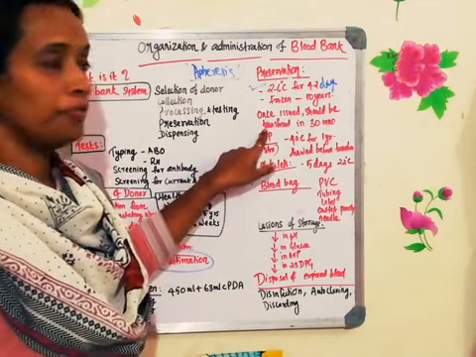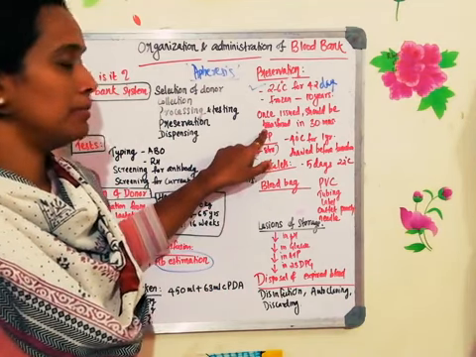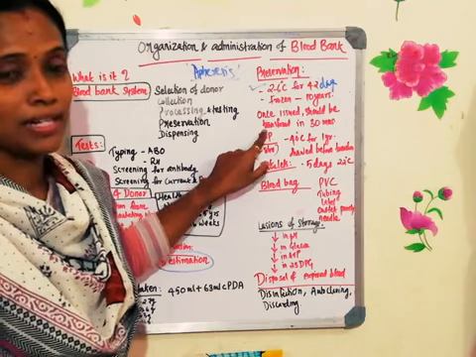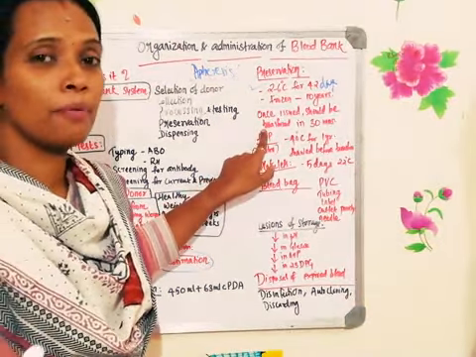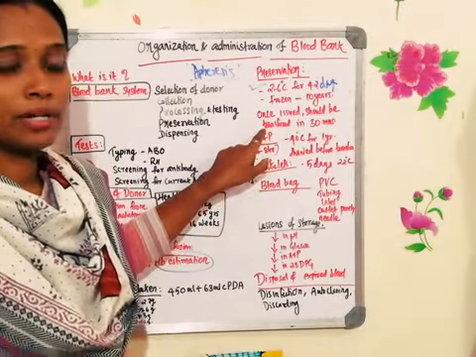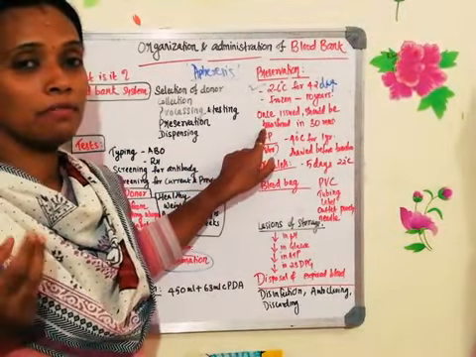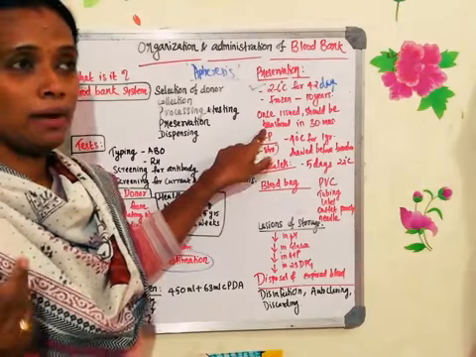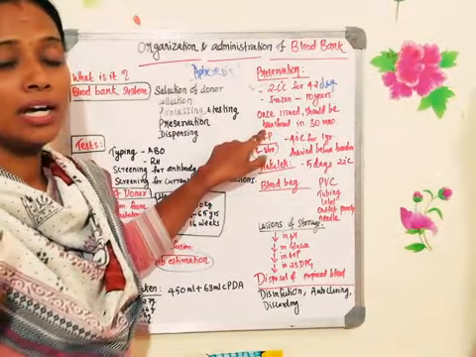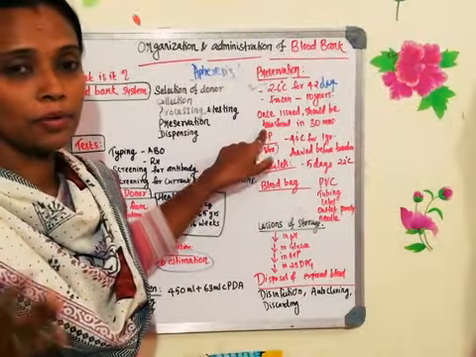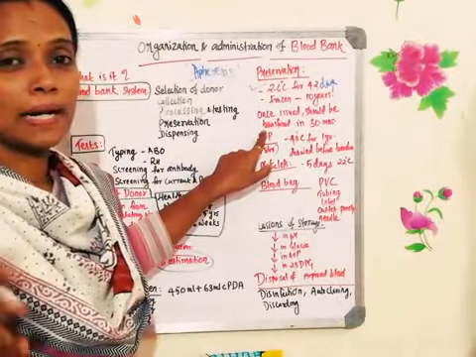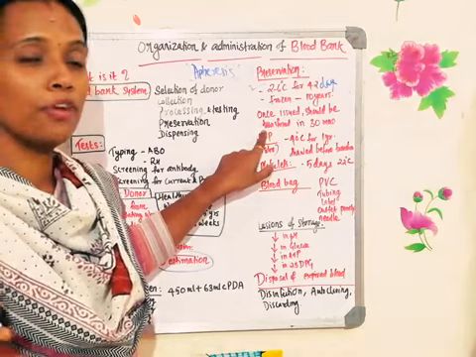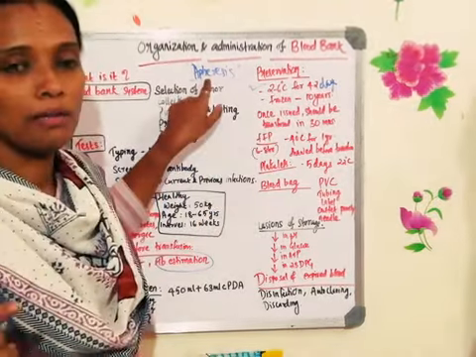As I told you, if people don't need any of the blood cells, RBC, WBCs and platelets, and instead they have a problem with their plasma, what is there in the plasma? Plasma will have some of the clotting factors. Imagine that there is a hemophilia patient. He needs clotting factors for the clotting process to happen, but he doesn't want all those RBC, WBC and platelets which are there in the blood. So they can go for a process called plasmapheresis.